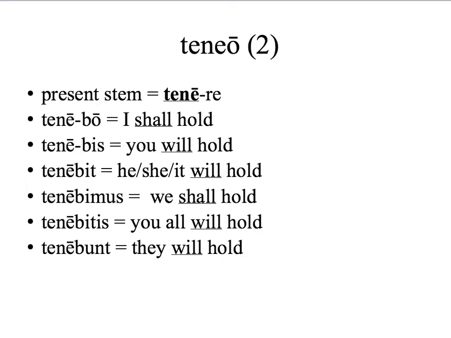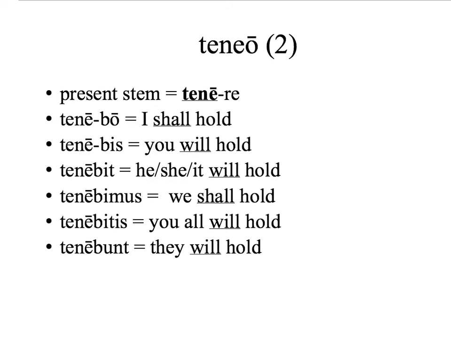Second conjugation verb, teneo, tenere, same technique. Oops, why are we moving? Forgot to turn the pen on. Present stem plus the new endings: bo, bis, bit, bimus, bitis, bunt.